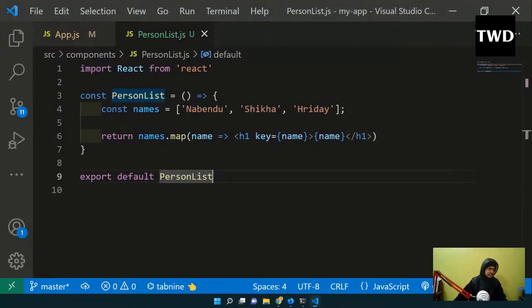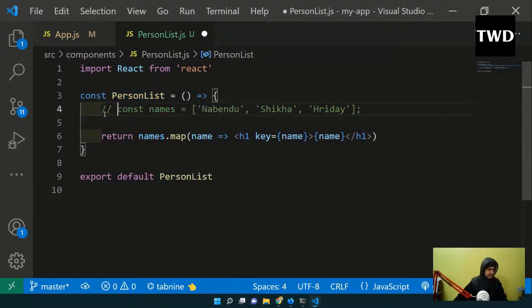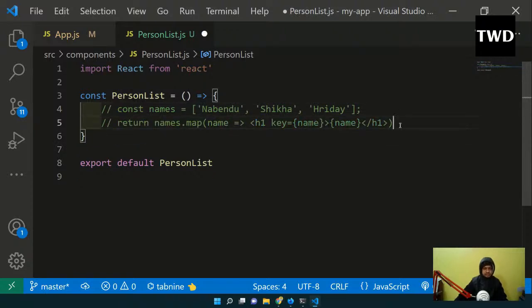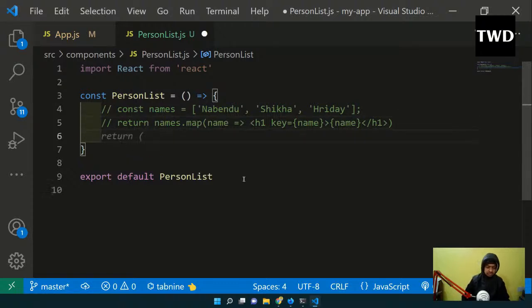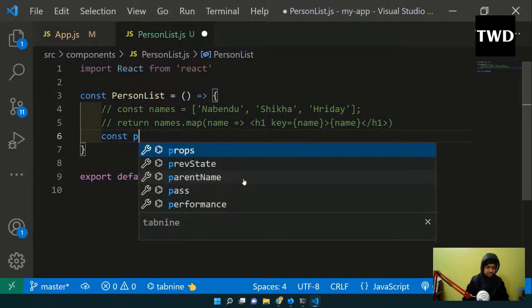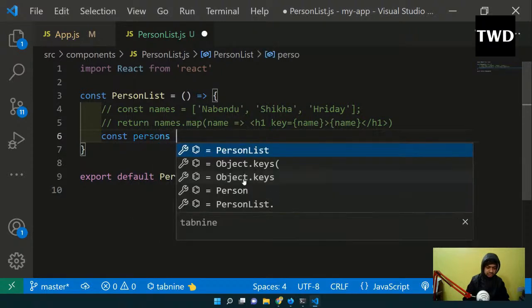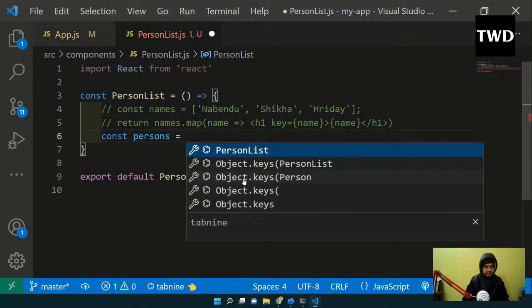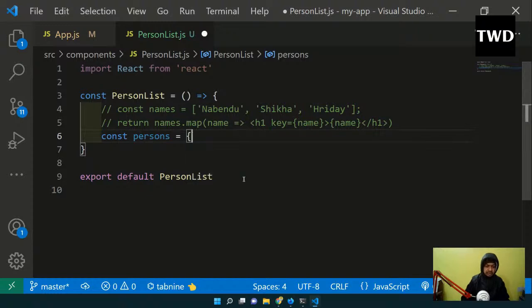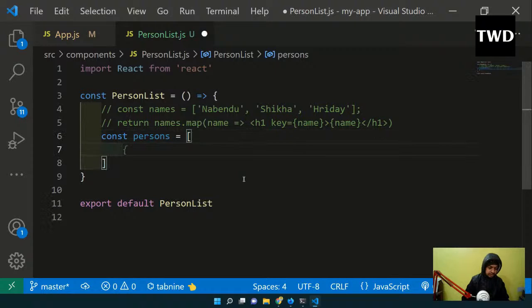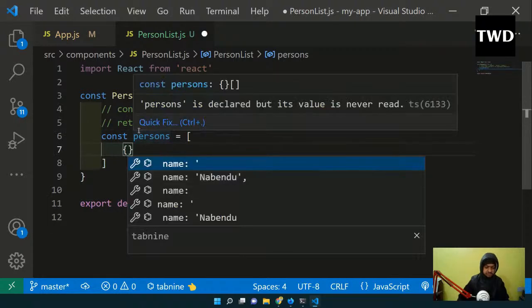So now let us look into some real world rendering. Okay, so real world rendering we are going to look at. Let us have a const persons equal to an array of objects. Array of objects is a very important data structure which is used throughout the internet.